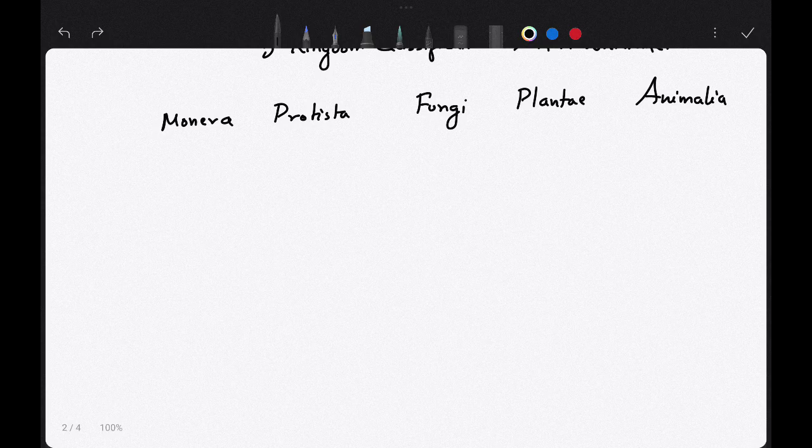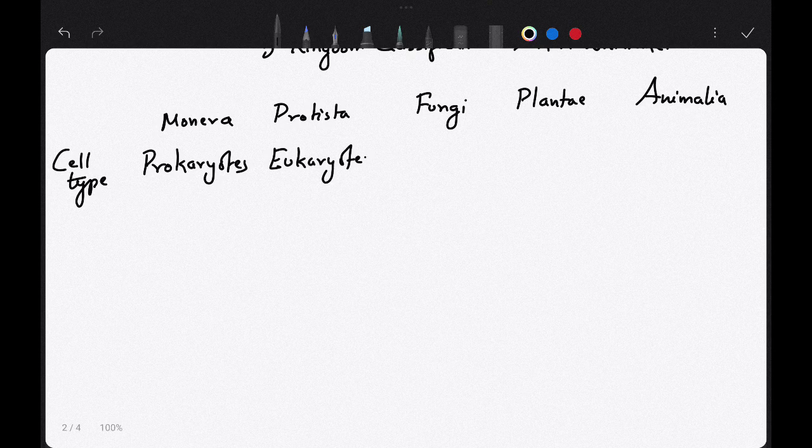The number 1 is cell type. These were mainly eukaryotes. These were mainly prokaryotes. The Protista, fungi, Plantae and Animalia were eukaryotes. So similarly these are eukaryotes.